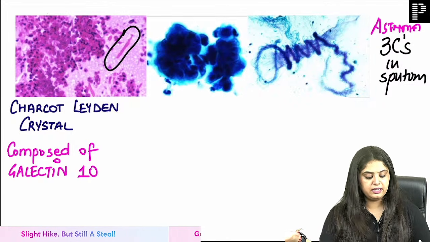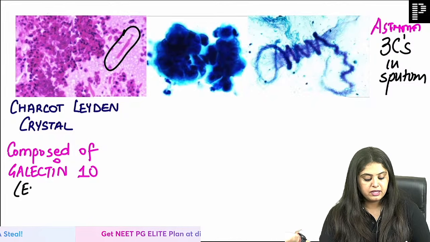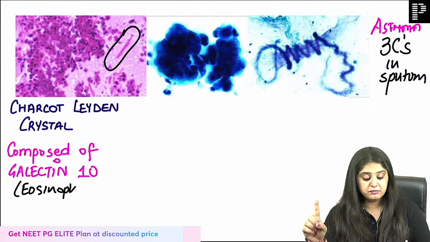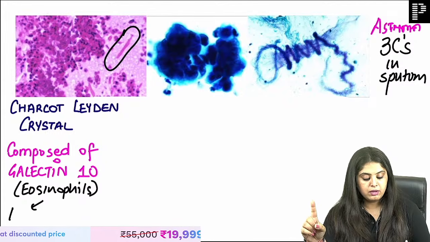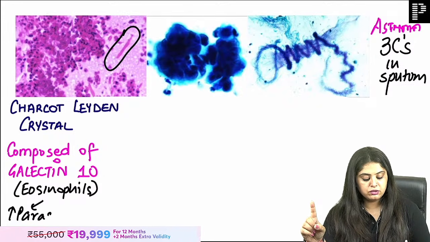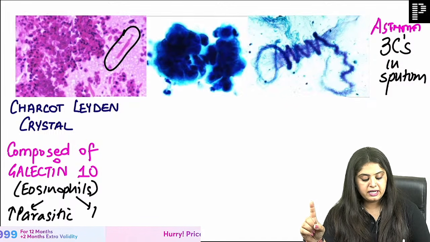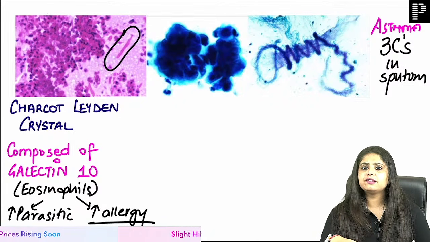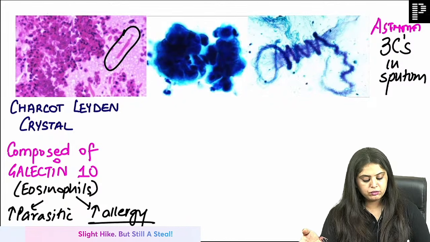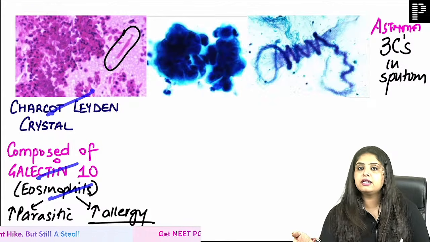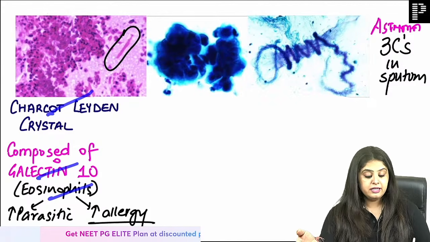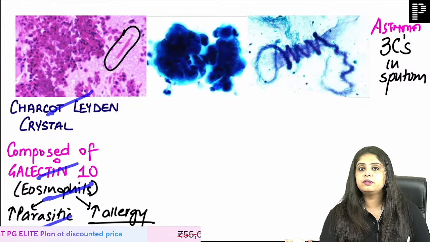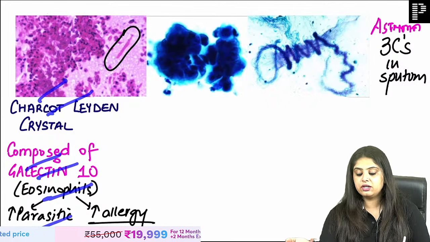What is galectin 10? Galectin 10 is something that will come from the eosinophils, which tells me eosinophils can go up in any kind of parasitic infection also. Eosinophils can go up in any kind of allergy also. So ma'am, any allergy, even if it is not asthma, some other allergy, can that also, because of eosinophils, show galectin 10 and show Charcot-Leyden crystal?